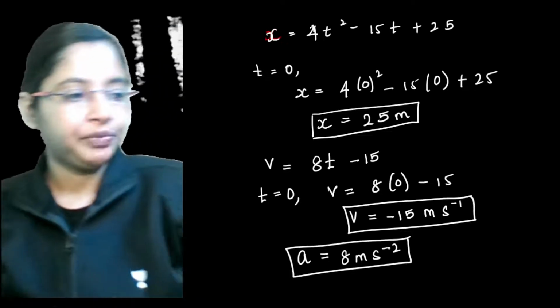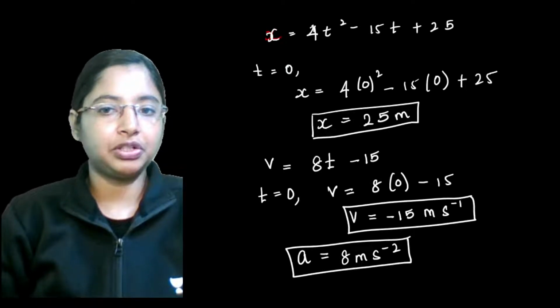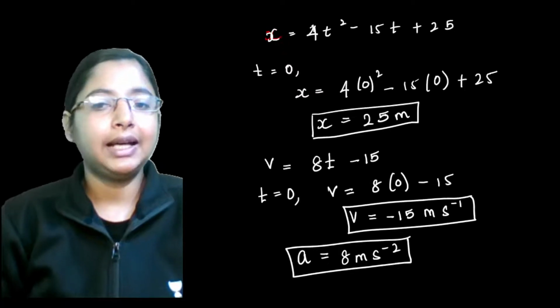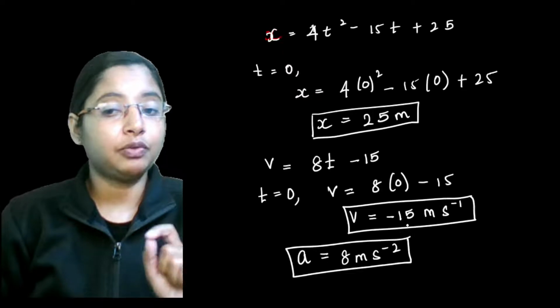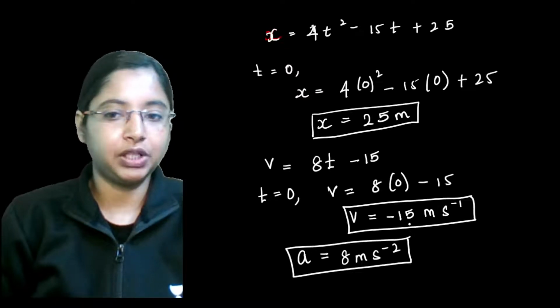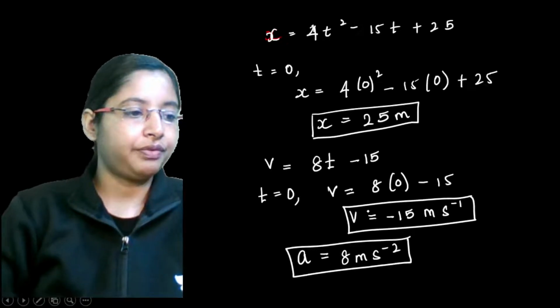Okay. Now this is your time, at time t is equal to 0. The particle was at a position of 25 meters from its origin, and it had a velocity of minus 15 meters per second, and its acceleration was 8 meters per second square. Now this is the first question asked.